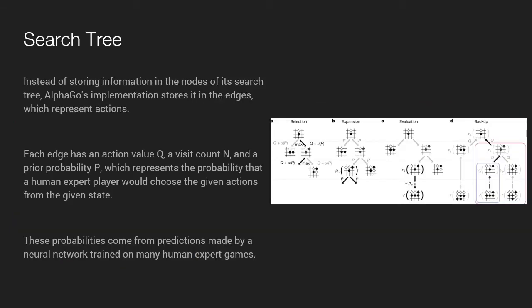AlphaGo used Monte Carlo Tree Search as a way around Go's intractable state space, but there are some key differences in their implementation versus what I talked about in the last video. Instead of storing information in the nodes of the search tree, AlphaGo's implementation stores it in the edges, which represent actions. Each edge has an action value Q, which is kind of like our average value from the last video, a visit count N, and a prior probability P, which is new, and which represents the probability that a human expert player would choose the given actions from the given state. Now, we get these probabilities from outside of Monte Carlo Tree Search. They come from a neural network that was trained on many human expert games.